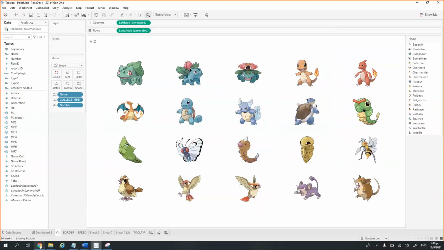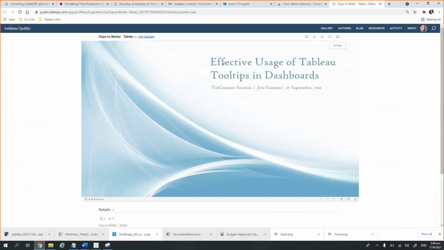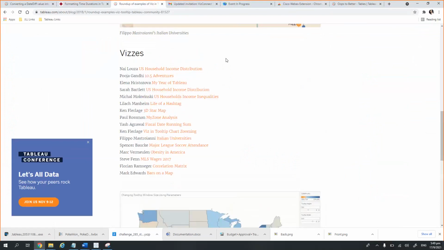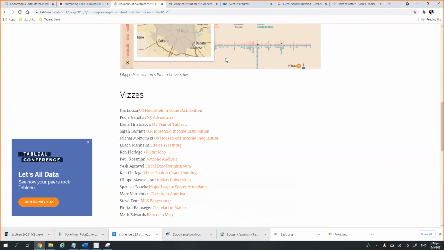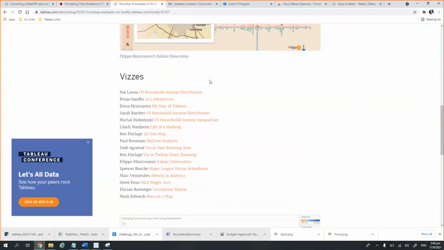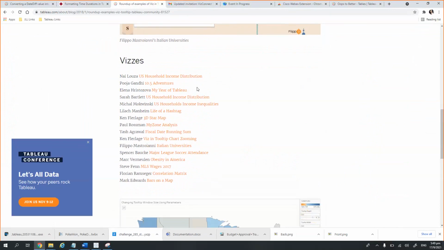And right now, I want to show you a particular link. There was a blog published by Tableau when the Viz in Tooltip was introduced. There were some amazing visualizations there. I will share this link with Sagar. So you should go here and check.